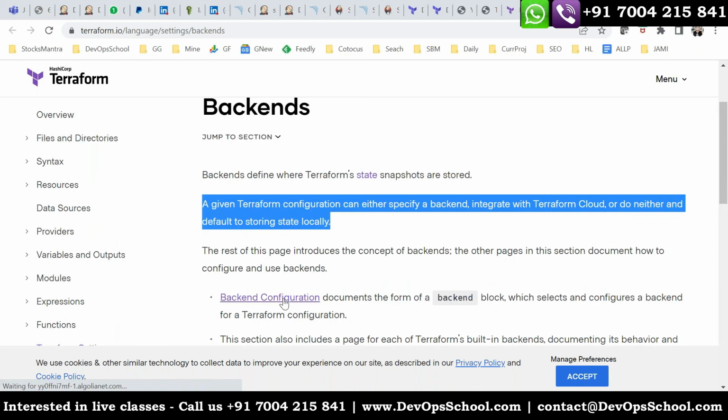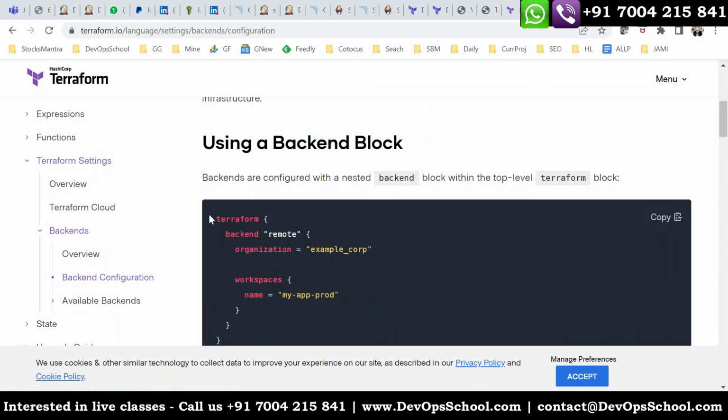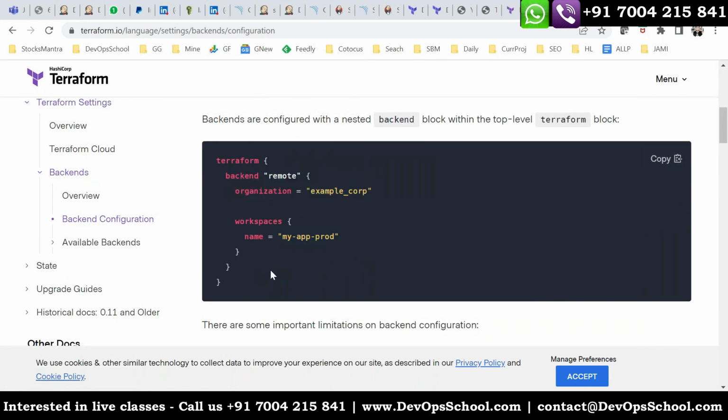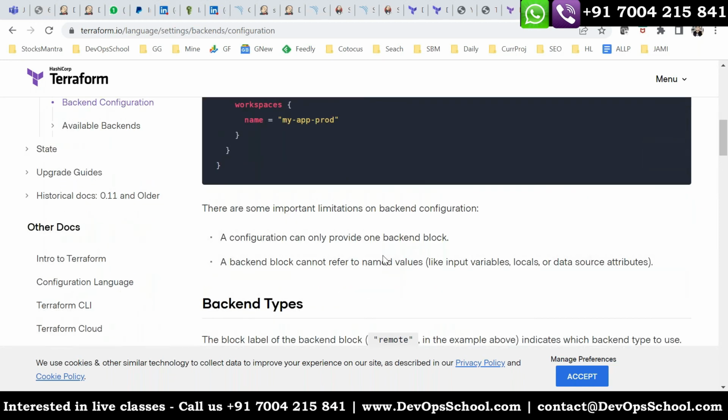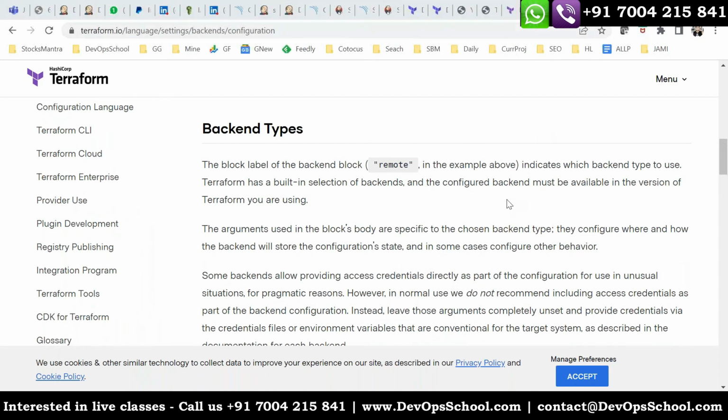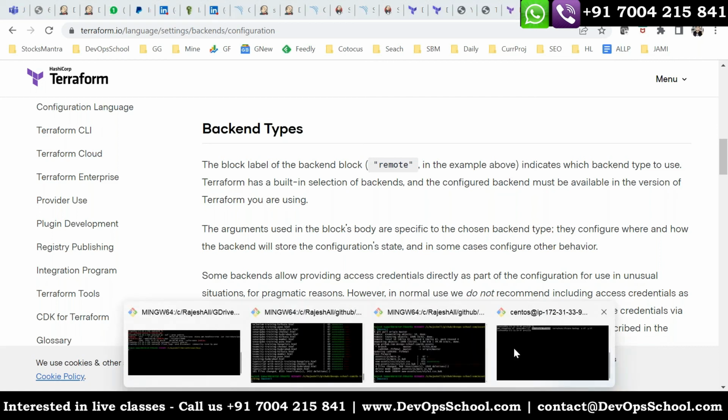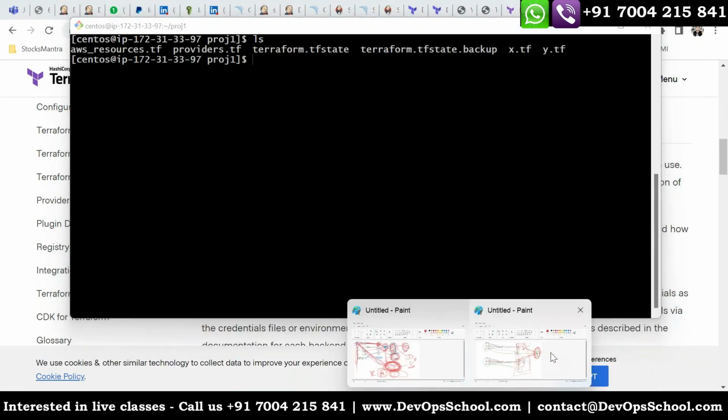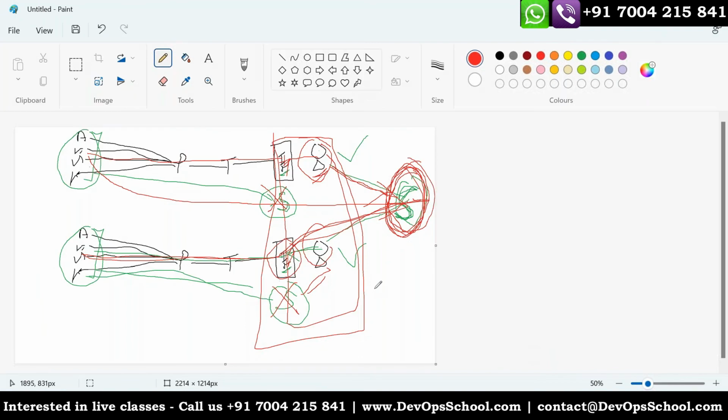If you use the backend configuration, you can say that you are using a backend at a different, remote location. The state file will be stored at that location, like S3 and so on. It can be a common location. It will not be stored in the repository; it will be stored there only.